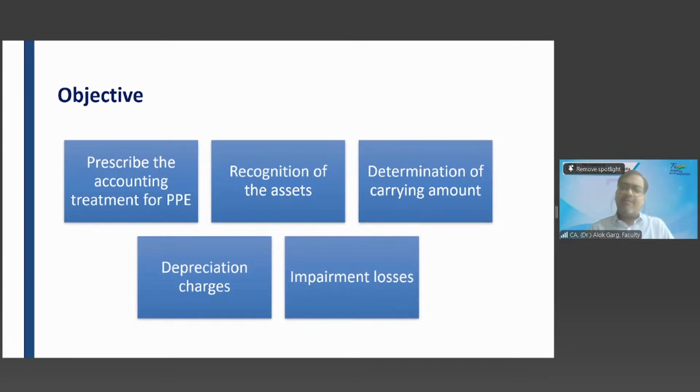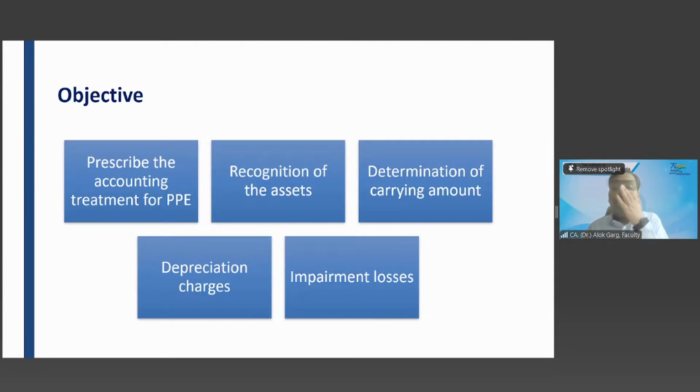What is meant by carrying amount? Sir, the amount at which we will carry the fixed asset in our books of accounts, the value after depreciation in the balance sheet. So the value at which I am carrying my fixed asset, my PPE, in the balance sheet, right? You remember the words carry forward, brought down, BDCD, brought forward, carried down. So the value in the balance sheet is known as the carrying value, the value at which you are carrying it.